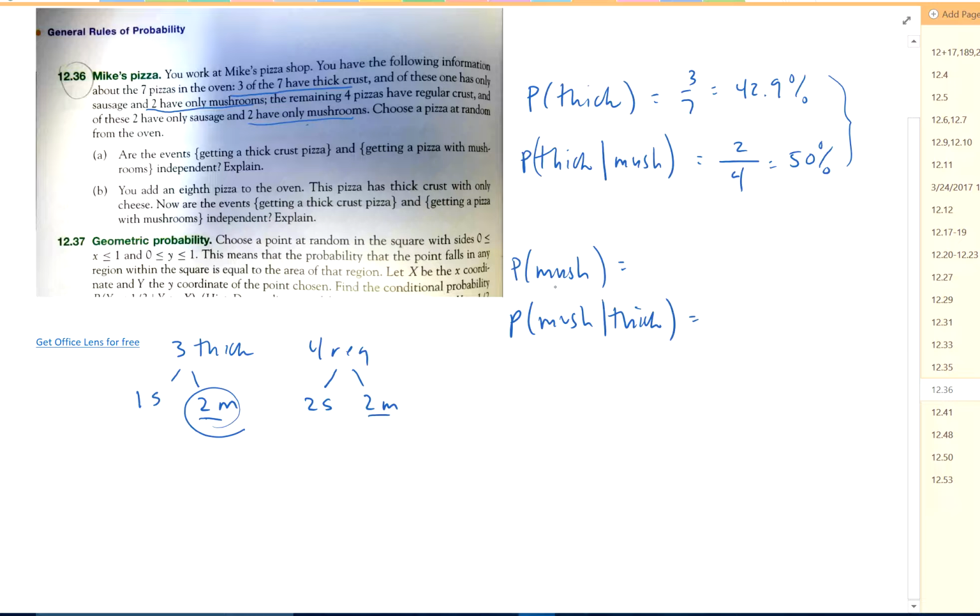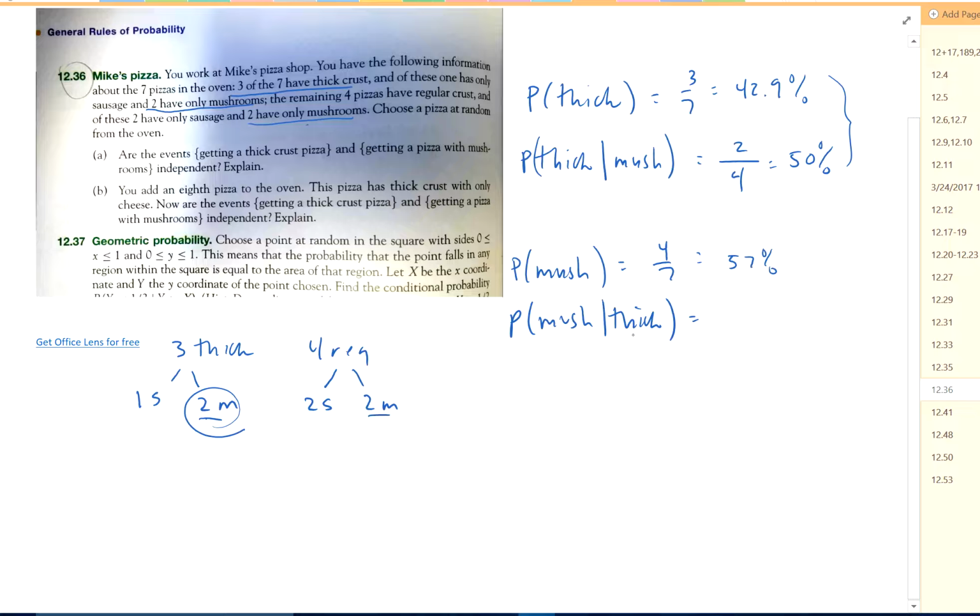What's the probability I just pick a pizza at random and it has mushrooms on it? Well, there's 7 pizzas total. 4 of them have mushrooms. That's 4 out of 7, which is 57%.